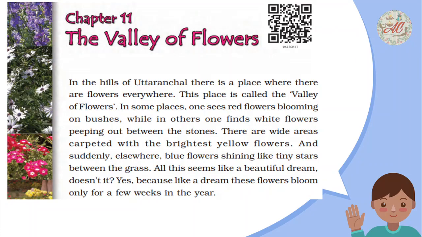Chapter 11, The Valley of Flowers. In the hills of Uttaranchal, earlier its name was Uttaranchal, now it is Uttarakhand, there is a place where there are flowers everywhere. This place is called the Valley of Flowers. Valley of Flowers is famous for its diversity in flora and fauna. You will find different varieties of plants and animals there. You will find around 300 different varieties of alpine flowers which form a beautiful carpet of flowers that make it the Valley of Flowers.